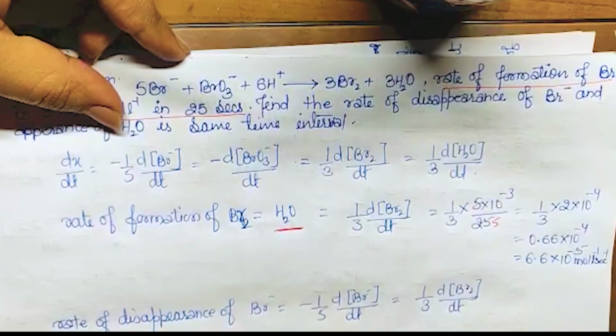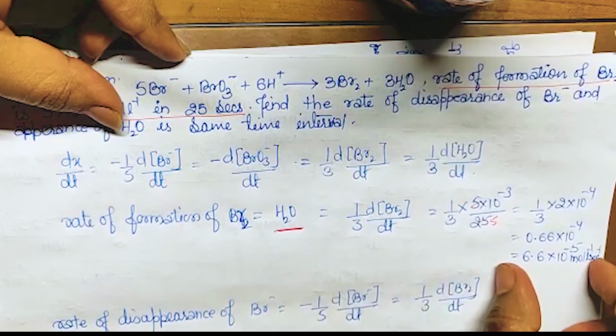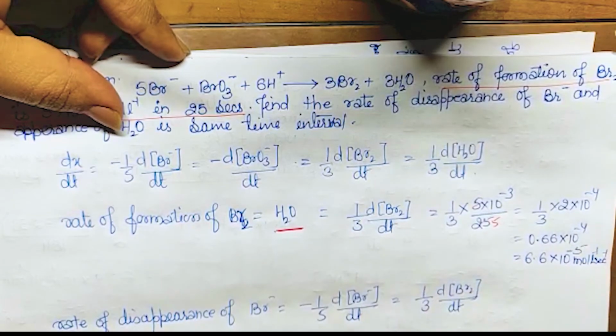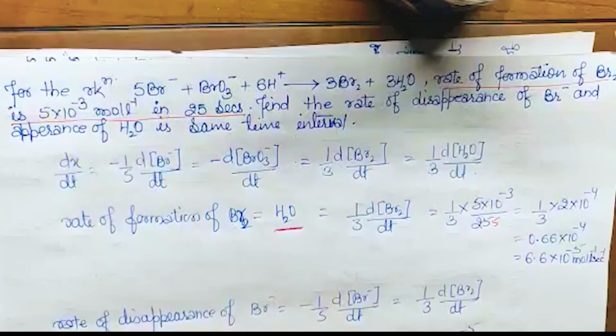So 5 will be there, and this is dBr2. Instead of this part you can put this value, isn't it? So this is 6.6 into 10 to the power minus 5. You just solve it, 2.2 it will be.